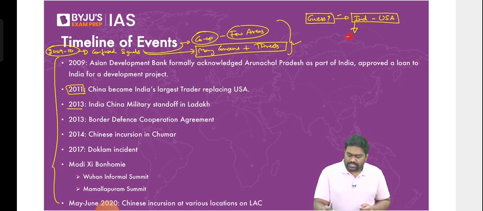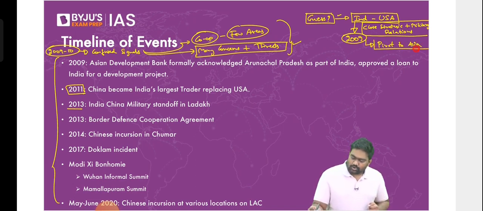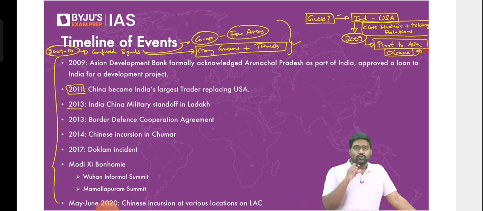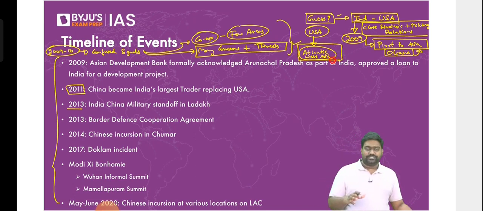And more importantly, in the year 2009, after building close strategic and military relations, the United States announced a new policy called the Pivot to Asia policy. The then US President Barack Obama came out with a new foreign policy doctrine. The US announced a pivot to Asia. It means the US was shifting its focus. It was recalibrating its diplomatic and military approach. It was moving away from the Atlantic and West Asia focus. This was the American obsession. For several decades, the US had deployed all its diplomatic and military resources centered around the Atlantic and West Asia. This was the priority of the US for many, many decades.